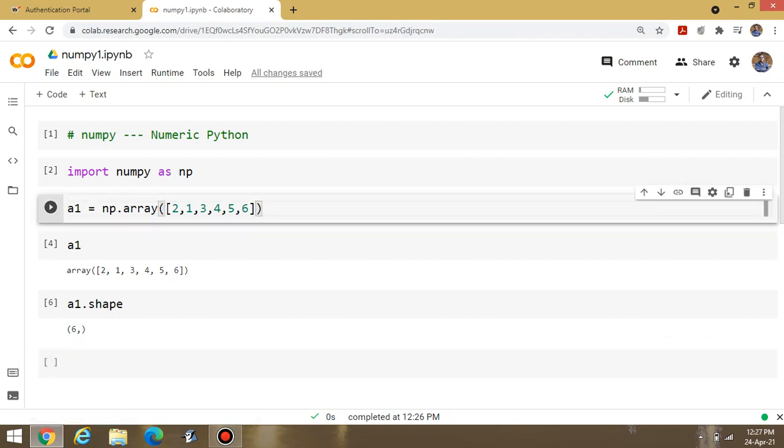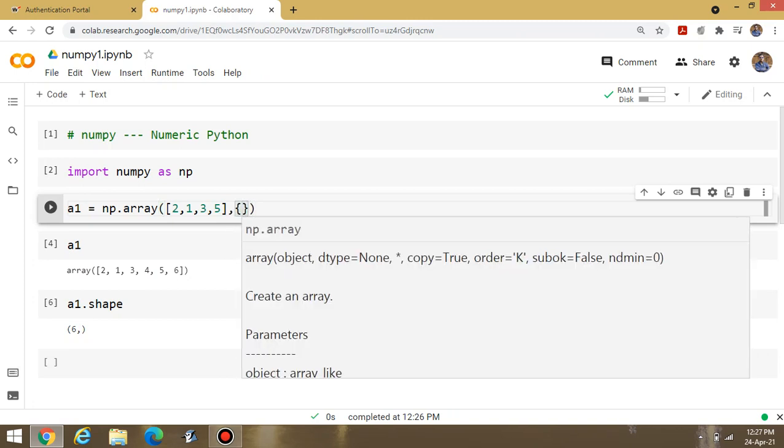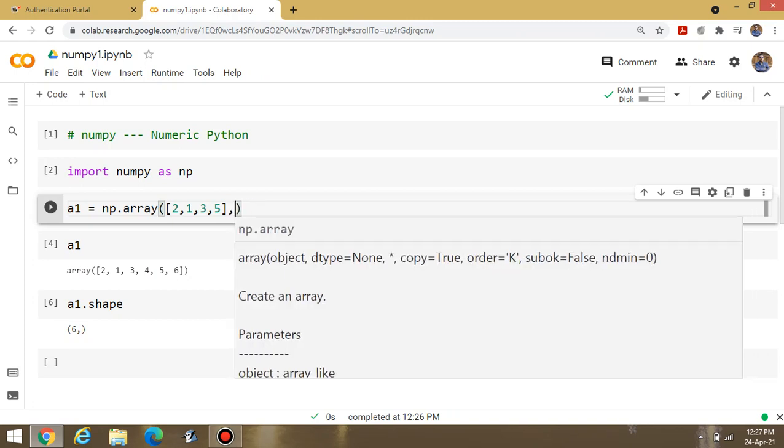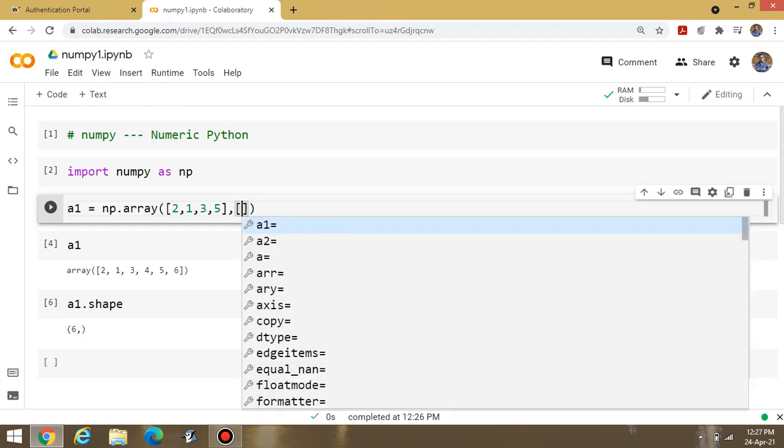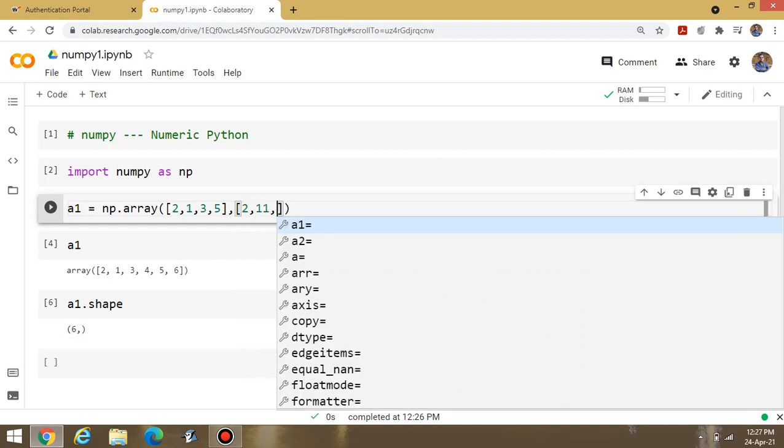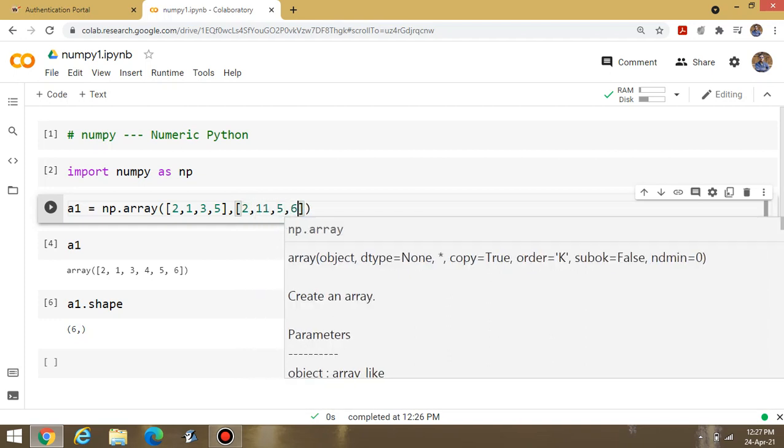If I am generating one more content here, suppose I am writing 2, 1, 3, 5, then in the second square bracket, suppose I am writing 2, 11, 5 and 6.